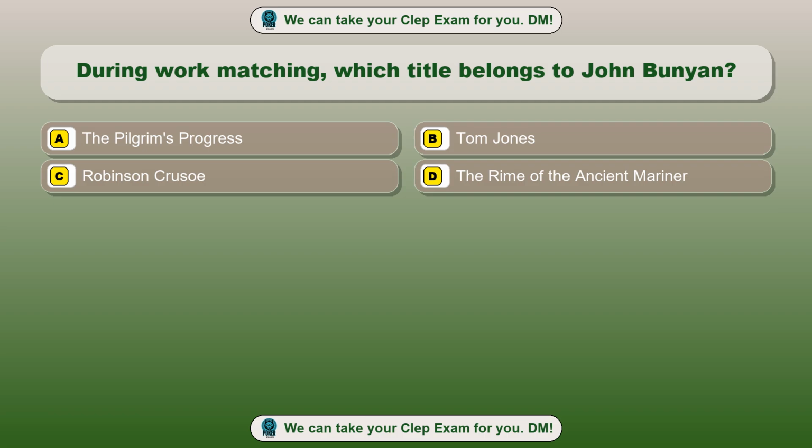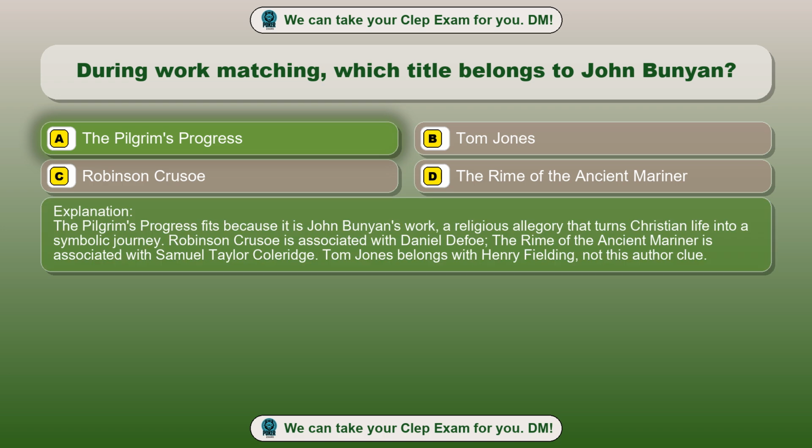Option A, The Pilgrim's Progress. Option B, Tom Jones. Option C, Robinson Crusoe. Option D, The Rime of the Ancient Mariner. The correct answer is option A, The Pilgrim's Progress. The Pilgrim's Progress fits because it is John Bunyan's work, a religious allegory that turns Christian life into a symbolic